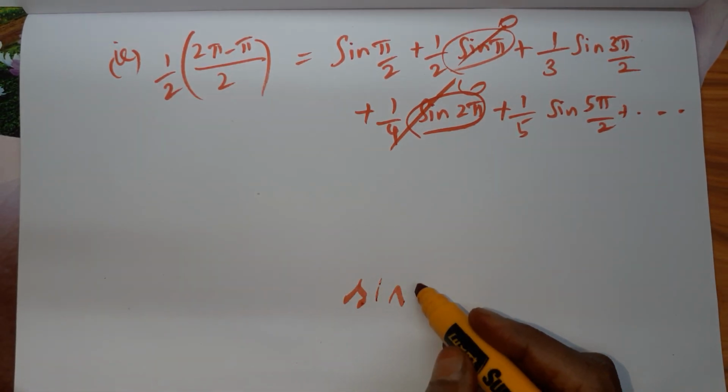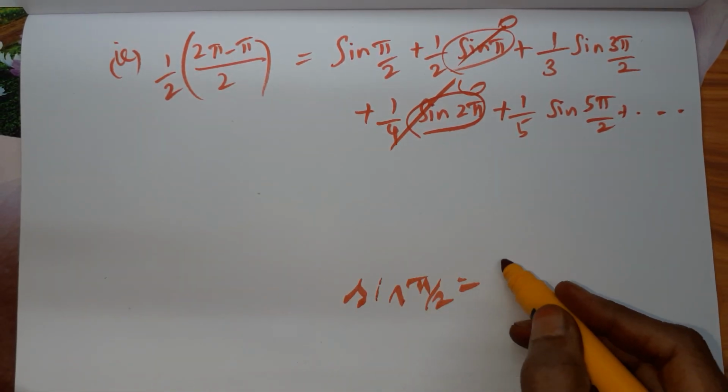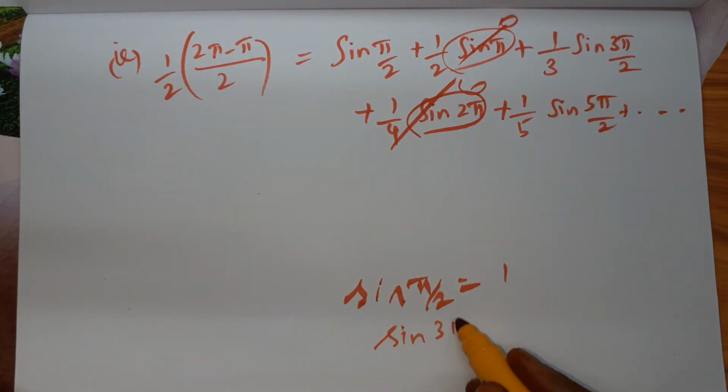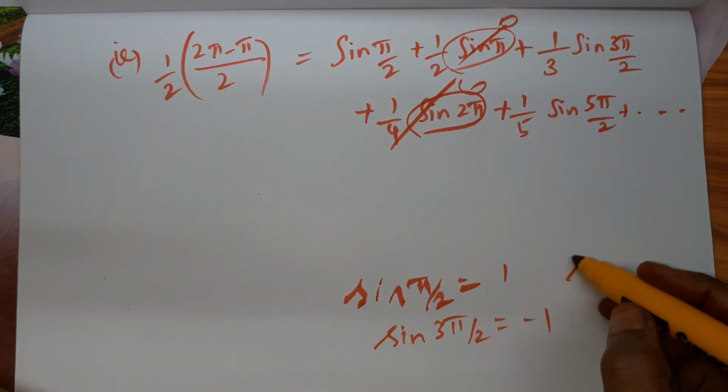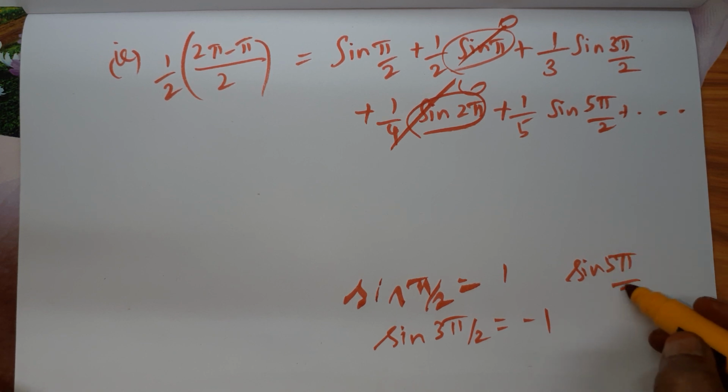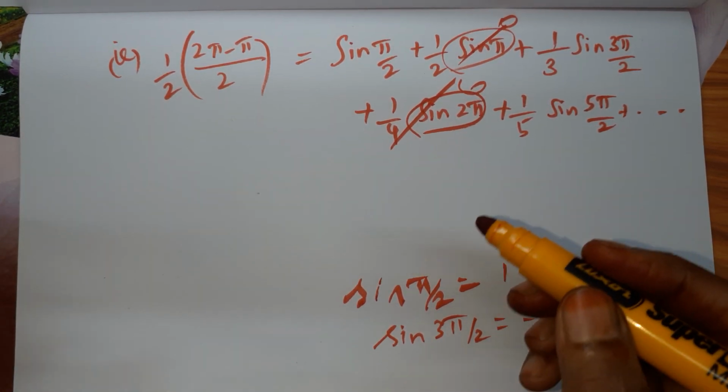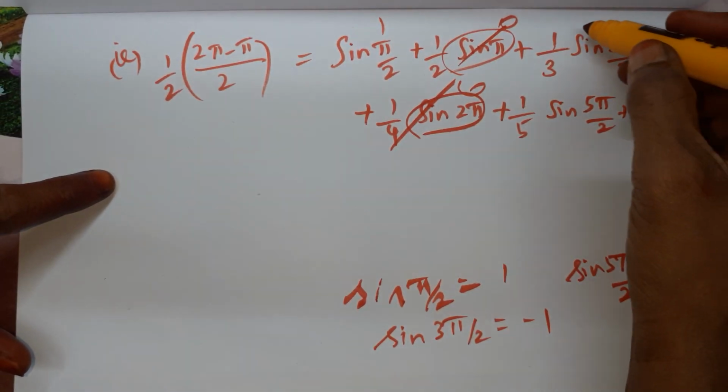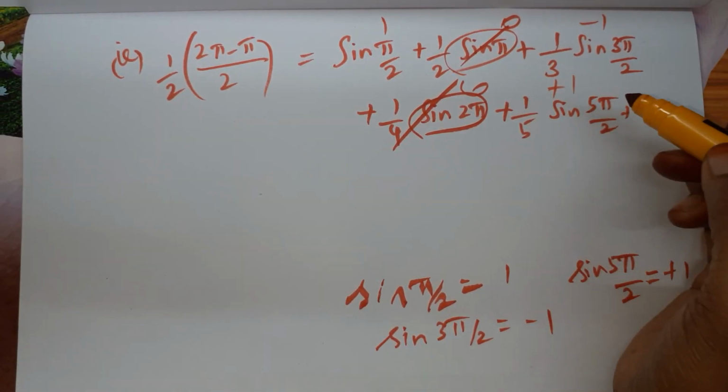Already we know that sin pi by 2 is 1, sin 3 pi by 2 is minus 1, sin 5 pi by 2 is plus 1. Alternately plus and minus will come. Therefore, this is 1, this is minus 1, and this is plus 1.